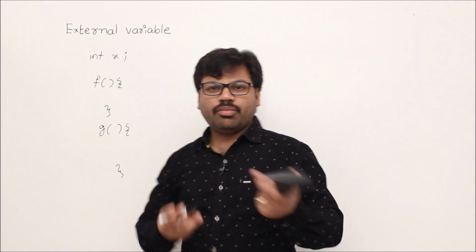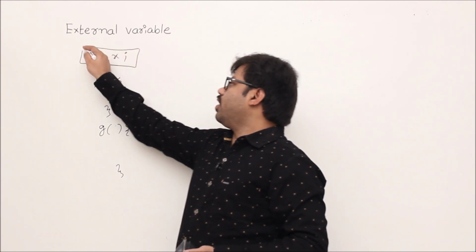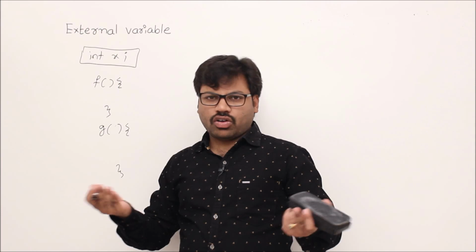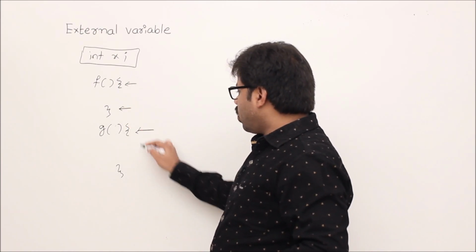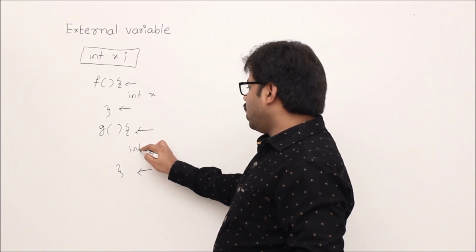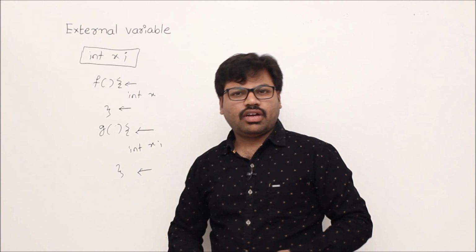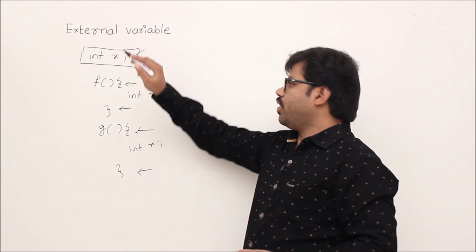If it is not surrounded by braces, then it is a global variable. That means it is not enclosed in any block. For example, this is one block, this is one block. If I surround a variable in a block, it becomes a local variable. So this x is a local variable here, and this x is a global variable.